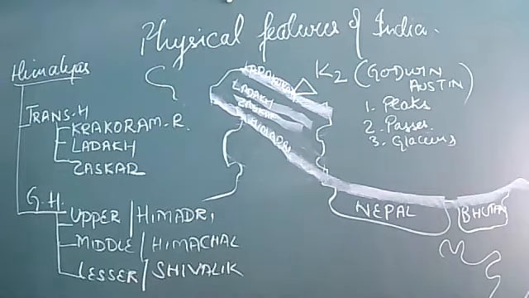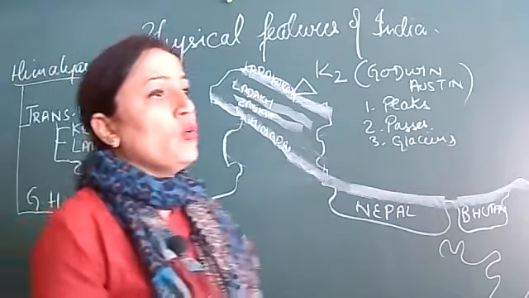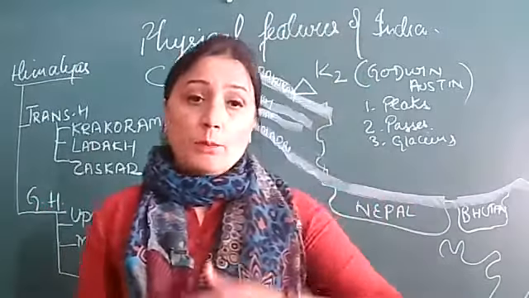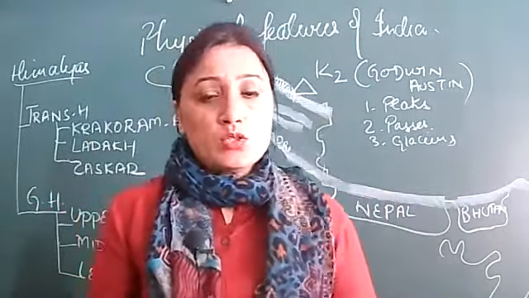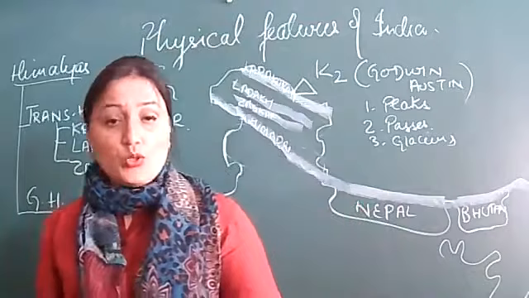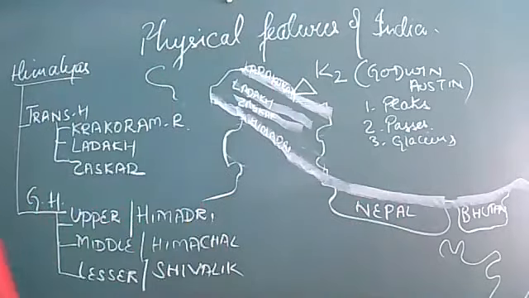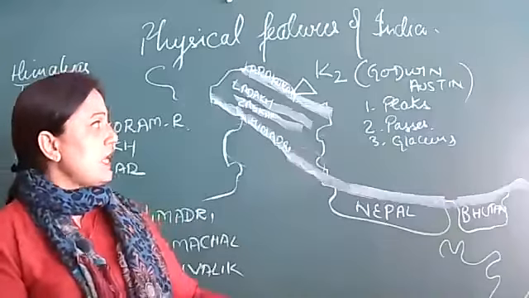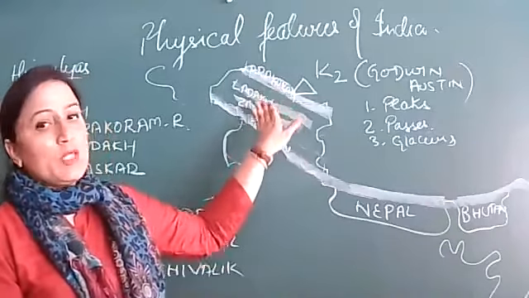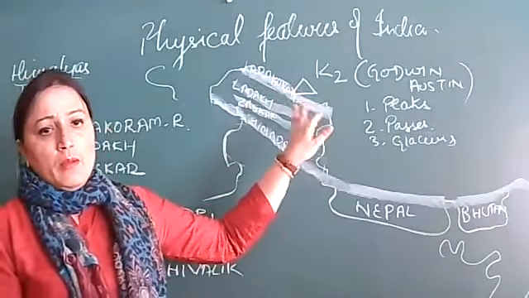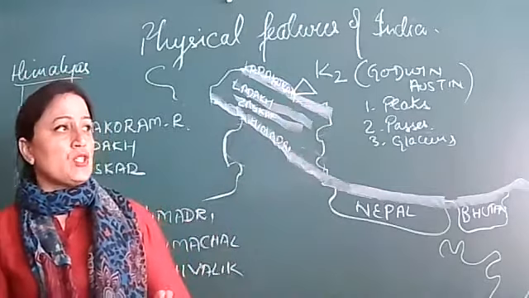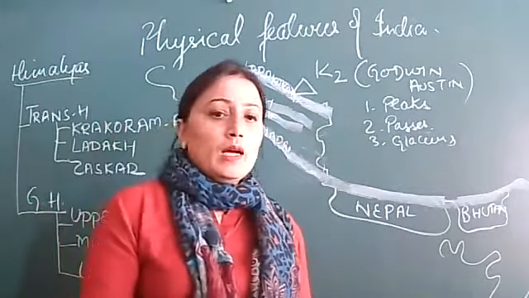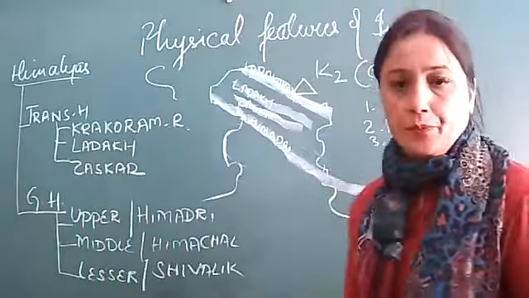In this range, prominently two glaciers flow. Two are the prominent ones; the rest, a number of glaciers are there. These two glaciers are Baltoro Glacier and Siachen Glacier. B-A-L-T-O-R-O, Baltoro, and S-I-A-C-H-I-N, Siachen. Siachen Glacier basically starts from the Trans-Himalayas, but we say Baltoro and Siachen glaciers are also found in Himadri or Upper Himalaya.